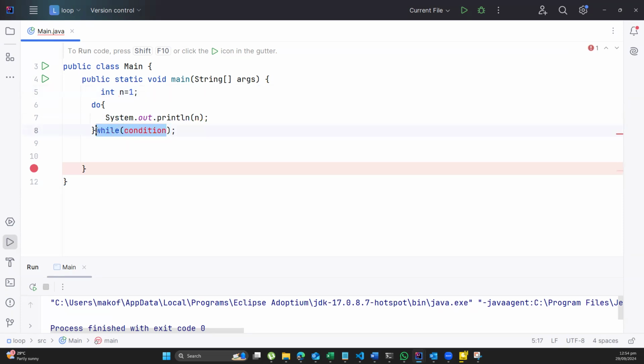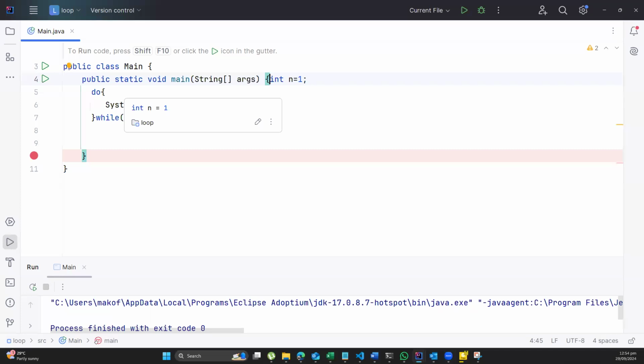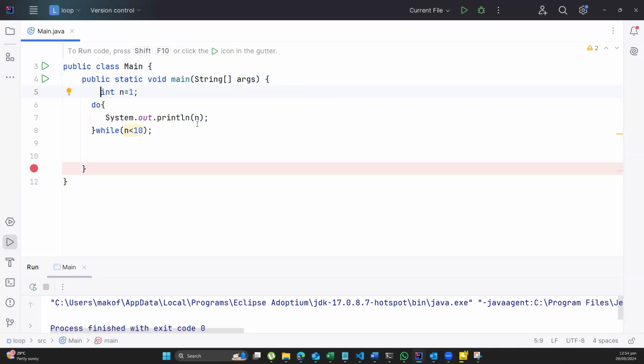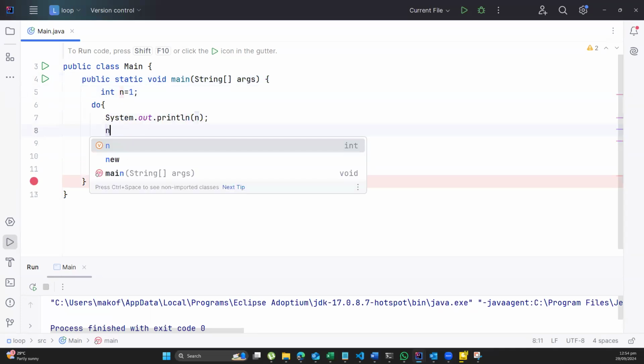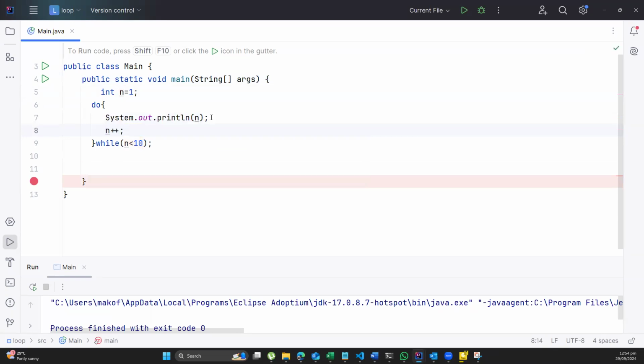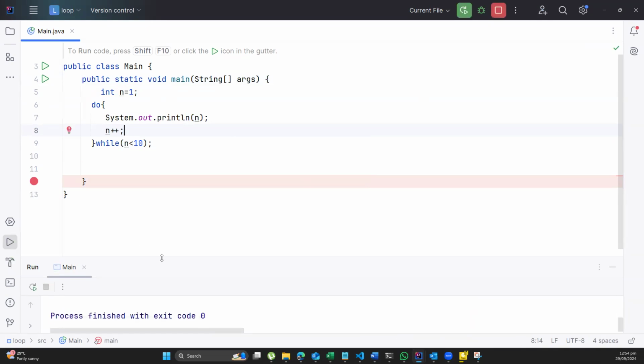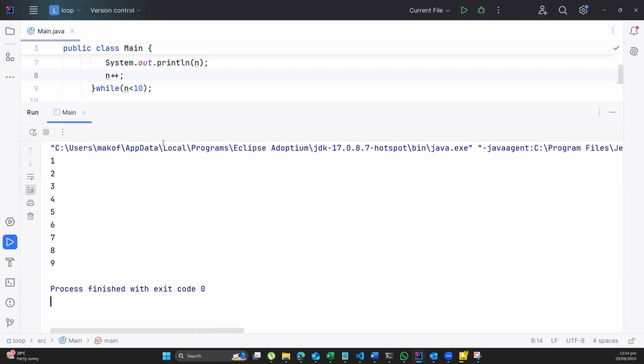And in here, I'll put in my condition, which is where n is less than 10. Let us note that for me to not have an infinite loop, I need to put in here n plus plus so that n would be increased at all times, just like the while. So if I run this, you would realize I will get the same effect as I got in the while.